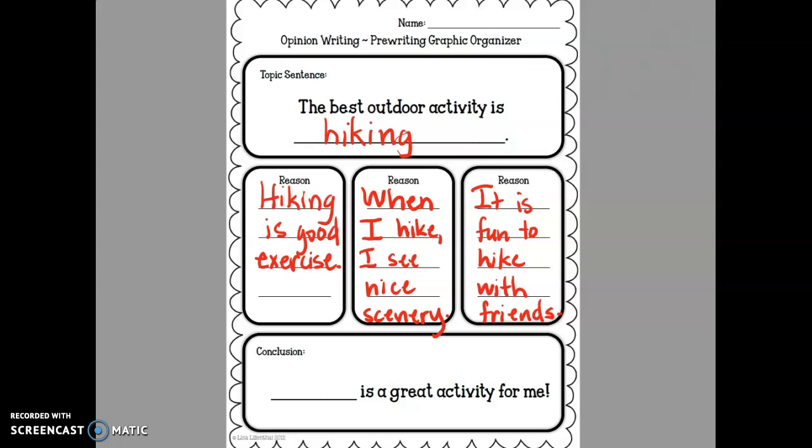End with a period. And then finally, in our conclusion, we are repeating the idea that we introduced in our topic sentence. So that word hiking comes down here again, this time starting with a capital because it's the beginning of the sentence. Hiking is a great activity for me. And that will be the end of your writing for today.